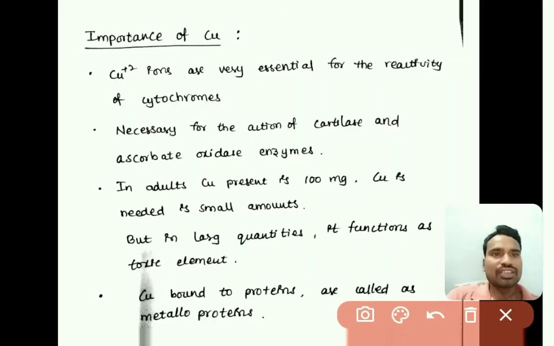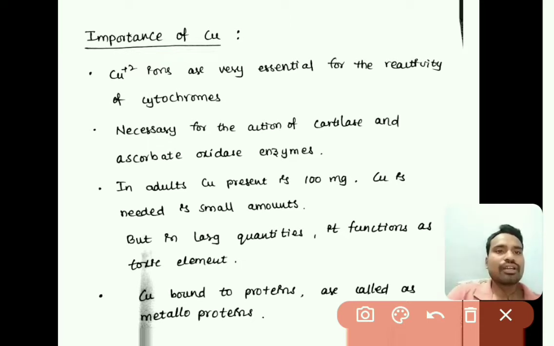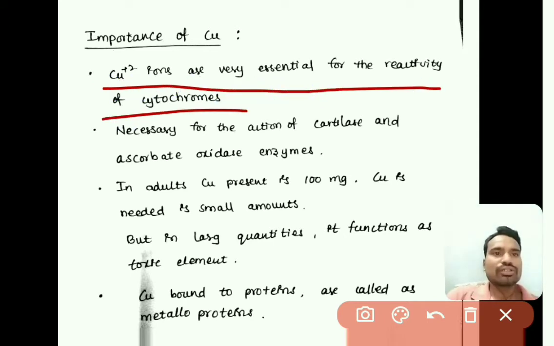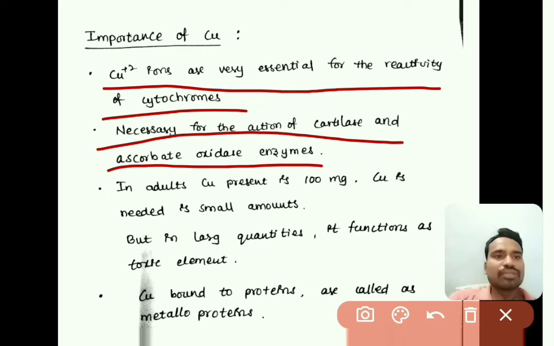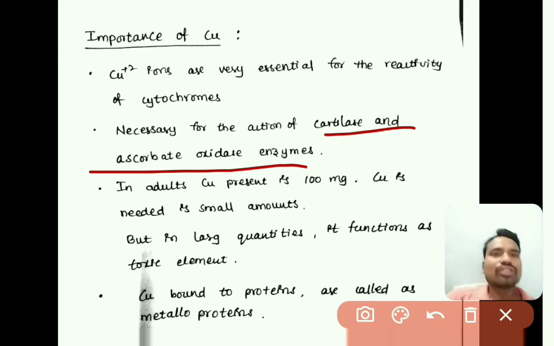Next is the importance of copper ions. Copper ions are majorly present in different types of cytochromes and also in different enzymes. Copper +2 ions are very essential for the reactivity of cytochromes. This copper is very necessary for the action of catalase and ascorbate oxidase enzymes. These are the enzymes, and for this action the copper +2 ions are very essential elements.